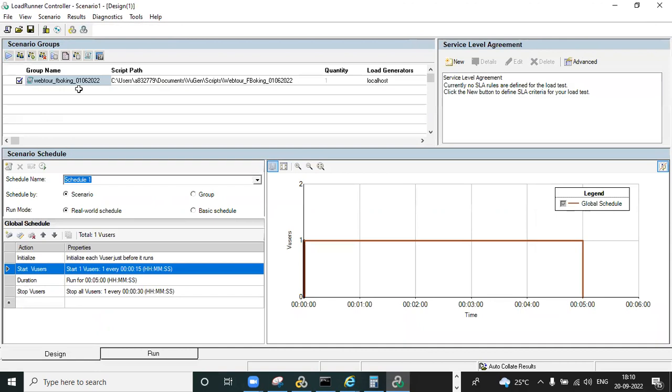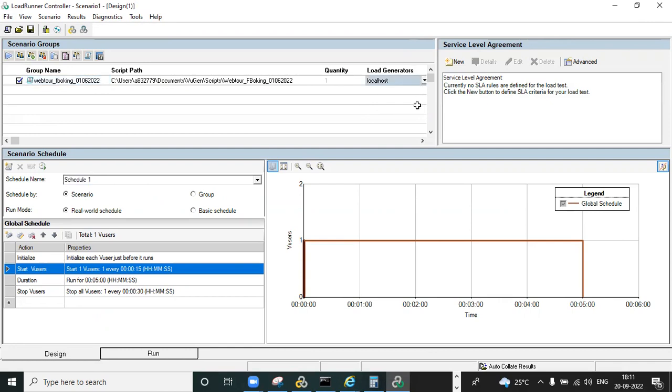Now you can observe that the script I selected automatically comes here. This is the script location. This is the quantity, so right now there will be one user. And here you can observe the load generator. So what is the load generator? Anyone? What is the load generator? It will generate the load against the application.